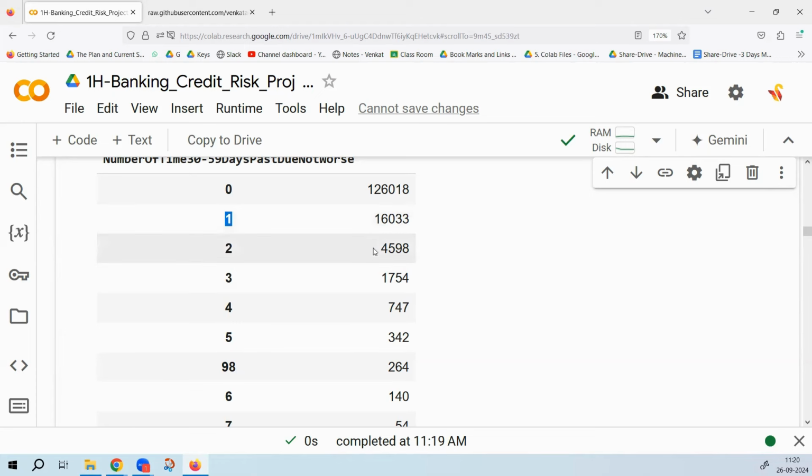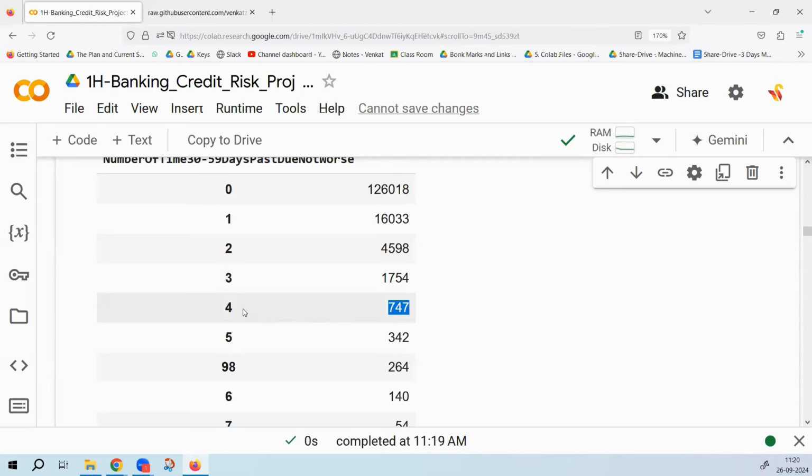So who is a little dangerous? These guys or these guys? Two times, 4,598, these are a little dangerous. Now look at this. What about these 1754 guys? Three times they missed the bill. But did they pay the bill? They missed the bill, but 1 month late, they paid the bill. What about these 747 guys?